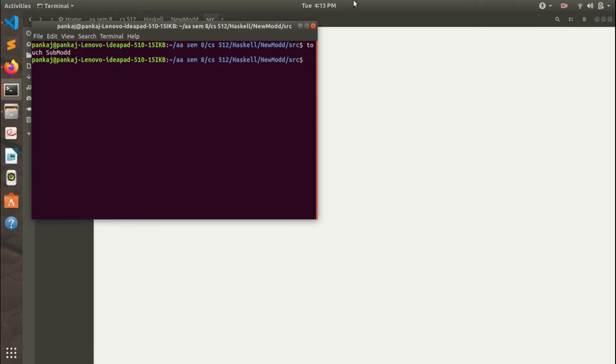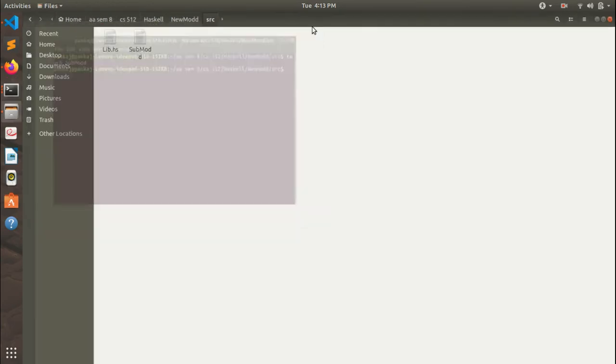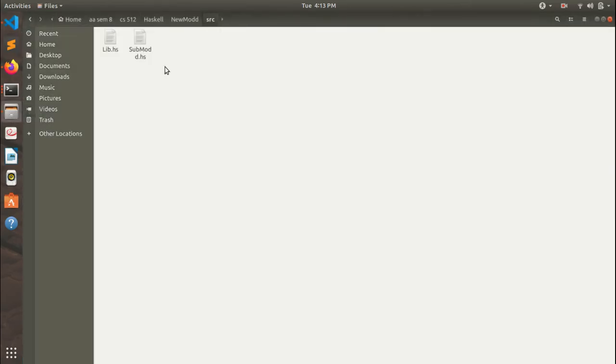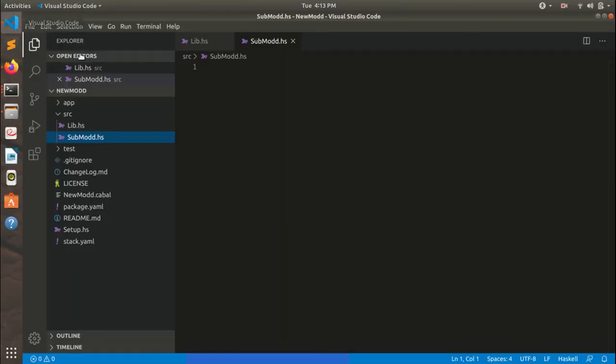Okay, so our file has been created, submodule. Oh, submodule.hs. Sorry, I need to rename it to .hs. Okay, I have renamed it. So now I will write one function here. For that I will write module SubMod where.